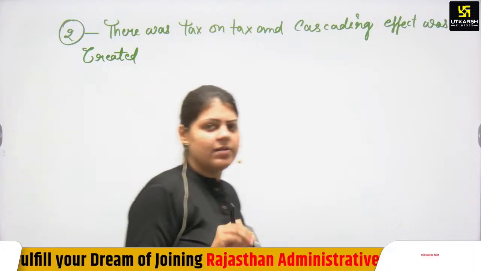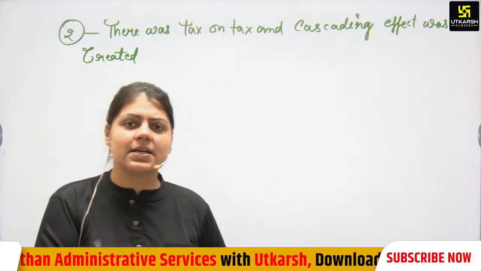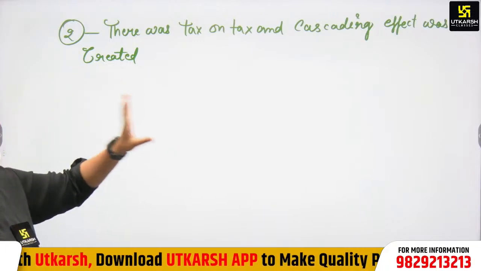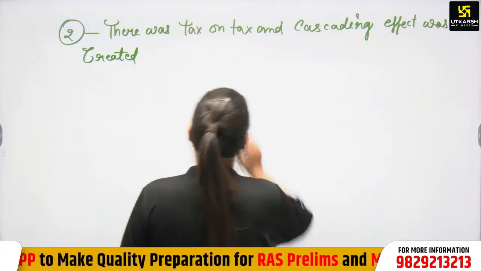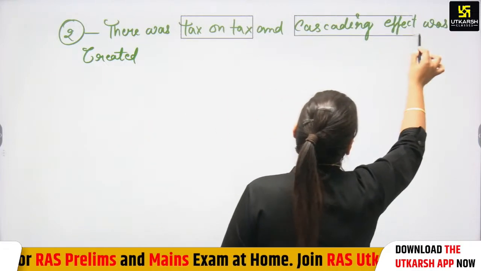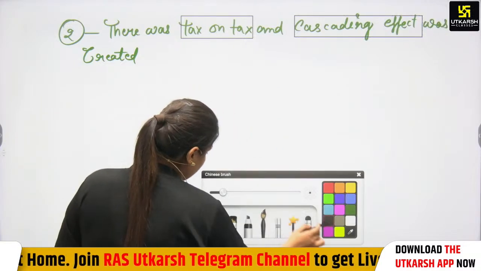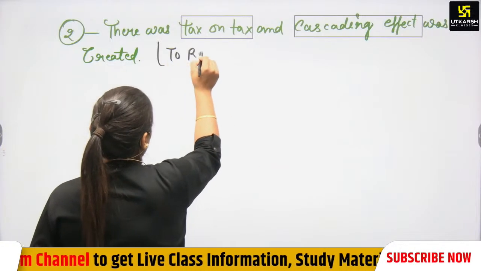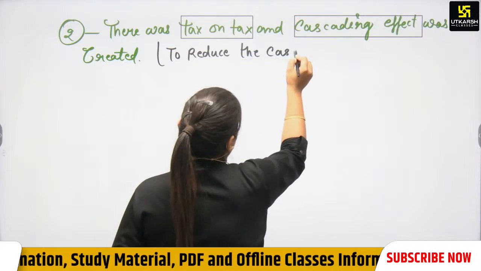When tax is imposed on tax, and again tax is imposed on tax, that is a cascading effect. So because of the cascading effect, there was a need for GST. Circle this point: tax on tax is called the cascading effect. To reduce the cascading effect in the market, GST was needed.